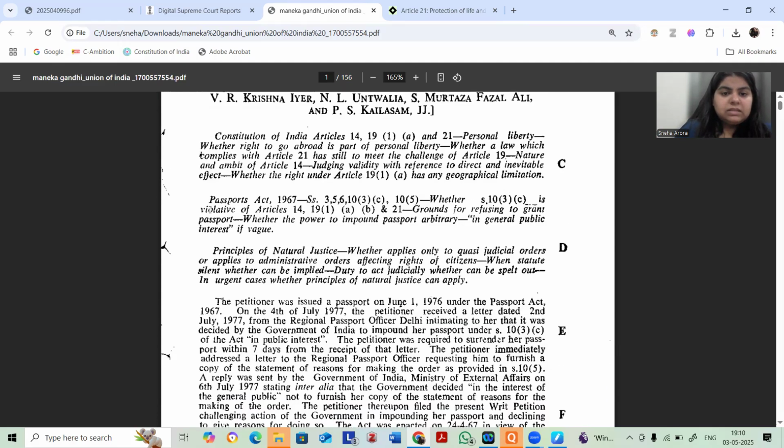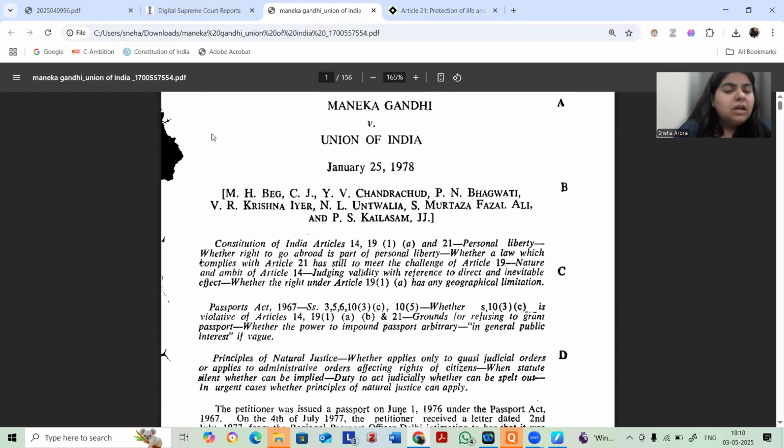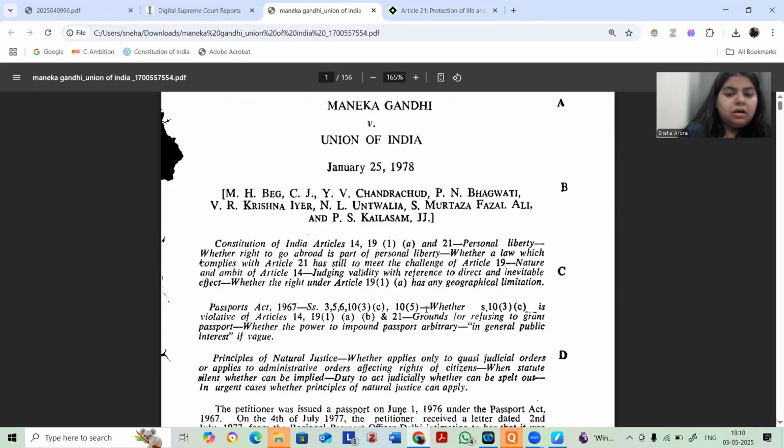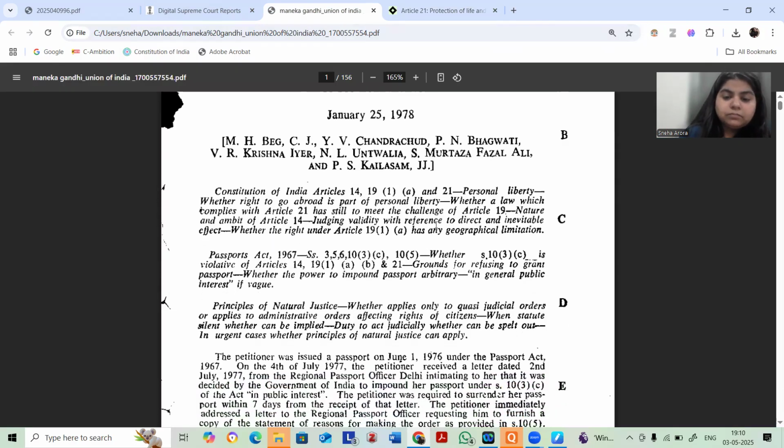And now what is happening in Maneka is that it was said that, as against AK Gopalan, Article 21 should not be construed narrowly. A wider interpretation of Article 21 is taken into account in the case of Maneka. So Maneka basically says that section 10 clause 3, which gives the authority the power to impound the passport, is not per se violative of the Constitution of India, but when it is exercised in violation of principles of natural justice, it becomes violative of Article 21.